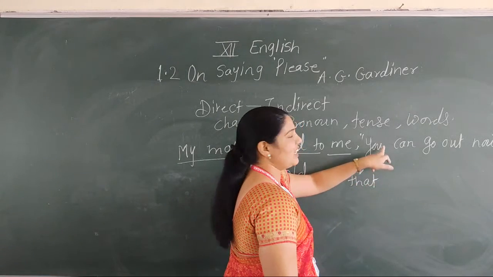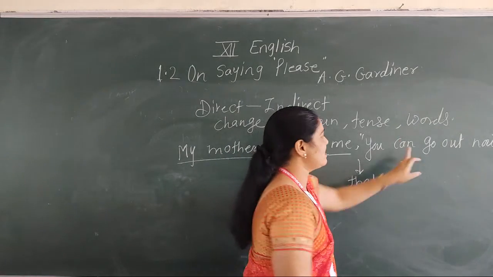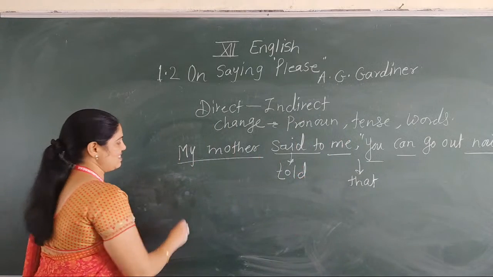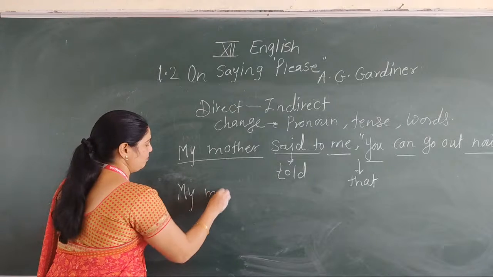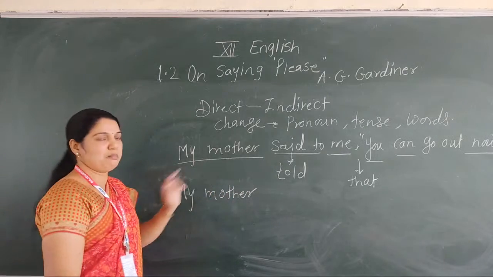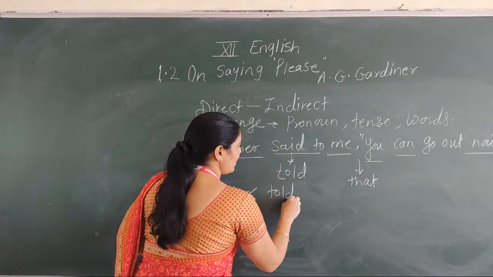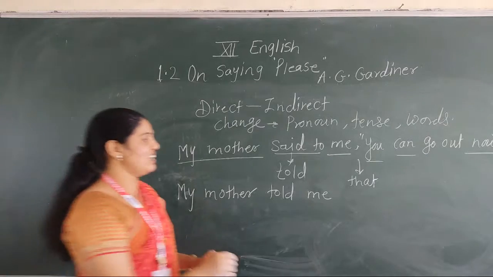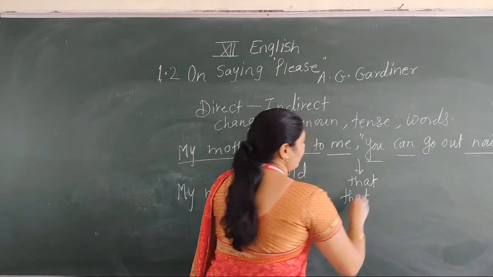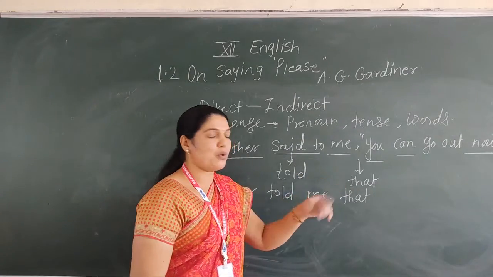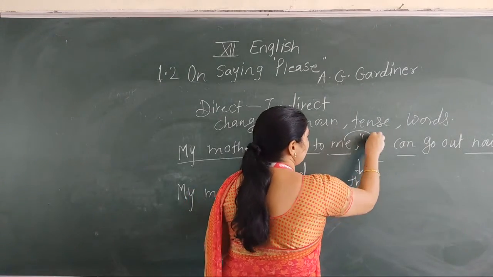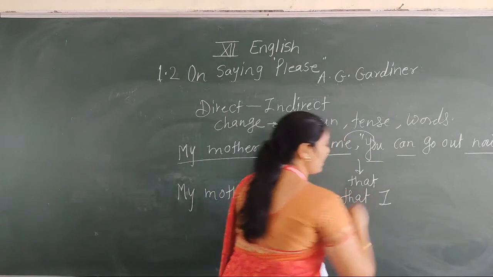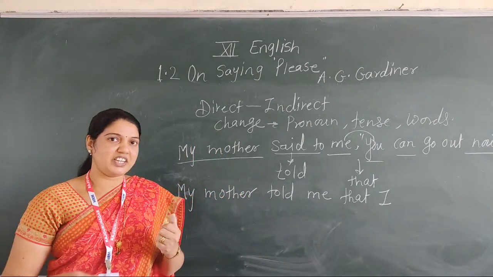And then we change the pronoun, the tense, and also the word. Now see, our answer is: my mother. Who is the speaker? My mother. Told. Who is the listener? Me. My mother told me. The conjunction is that. आई मला काय म्हणाली आहे? You can go out now. Here you means me. Converting me into the first person I.